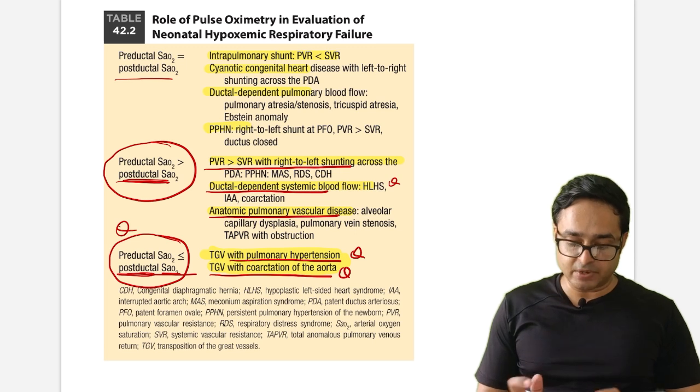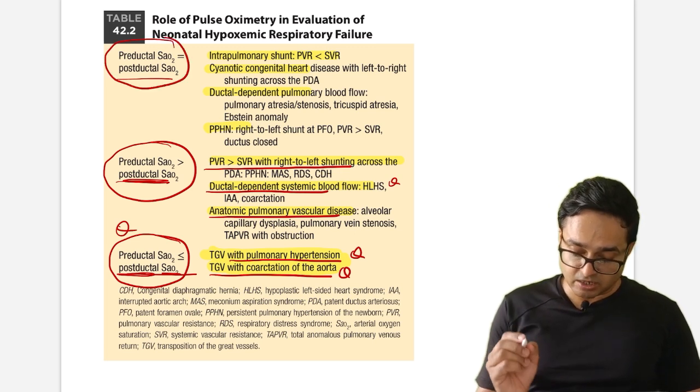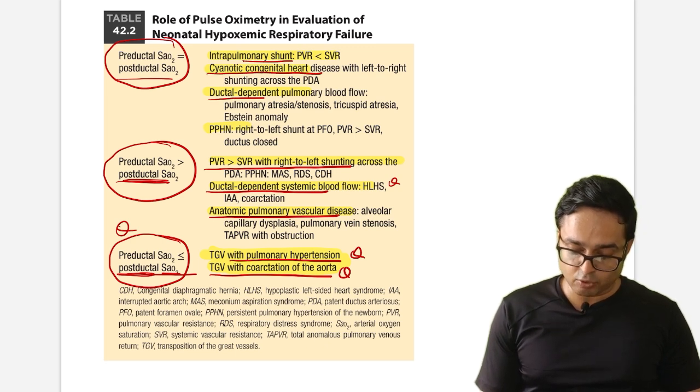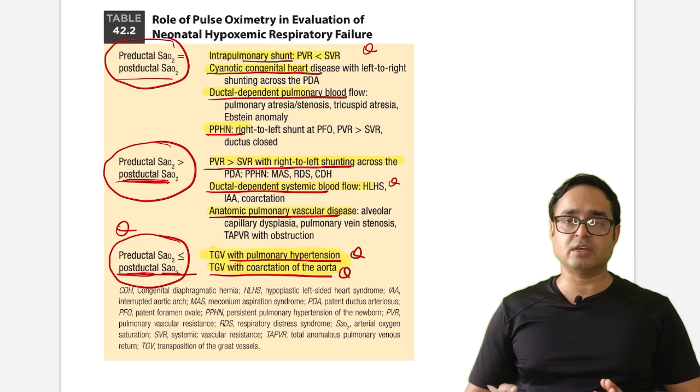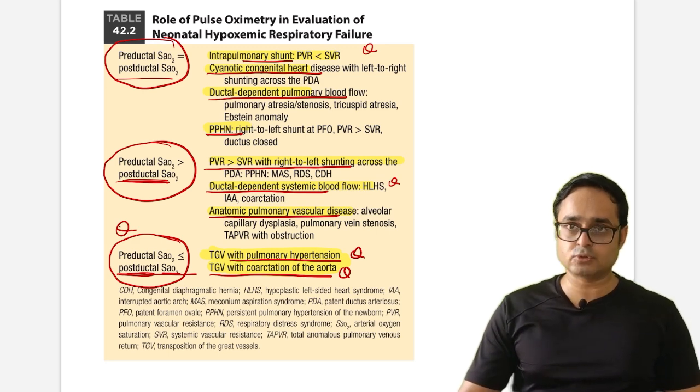But what happens if preductal and postductal are normal in case of respiratory failure? Intrapulmonary shunt, cyanotic congenital heart disease, duct dependent pulmonary blood flow, and PPHN are the important considerations. You have to remember these. All clinical scenarios have been asked multiple times, and this is ultra high yield. You have to remember it.